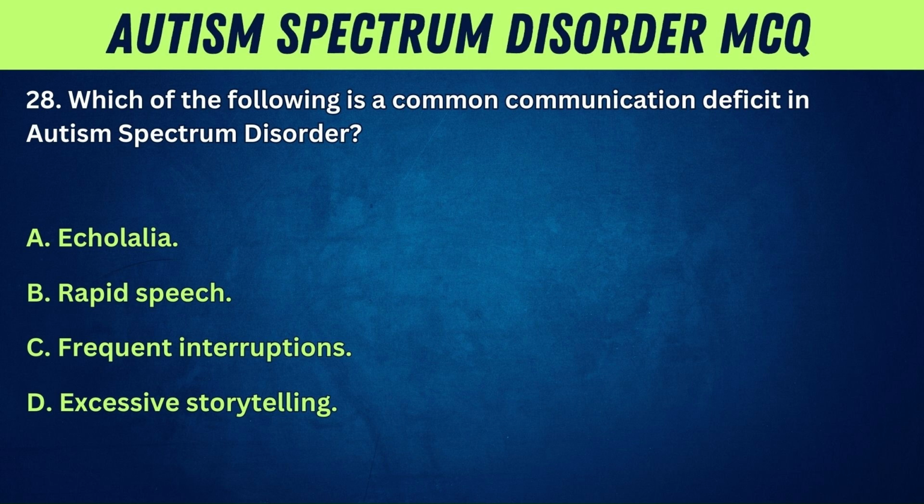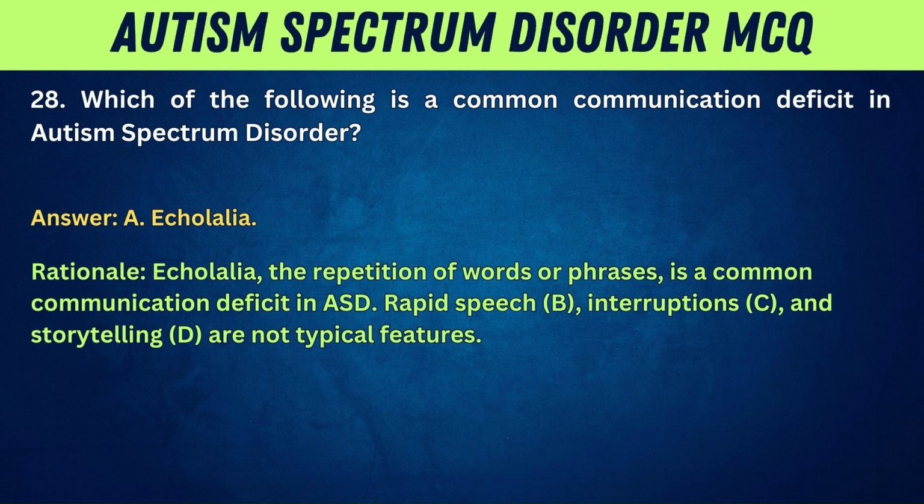28. Which of the following is a common communication deficit in autism spectrum disorder? A. Echolalia. B. Rapid speech. C. Frequent interruptions. D. Excessive storytelling. Answer: A. Echolalia. Rationale: echolalia, the repetition of words or phrases, is a common communication deficit in ASD. Rapid speech, B, interruptions, C, and storytelling, D, are not typical features.